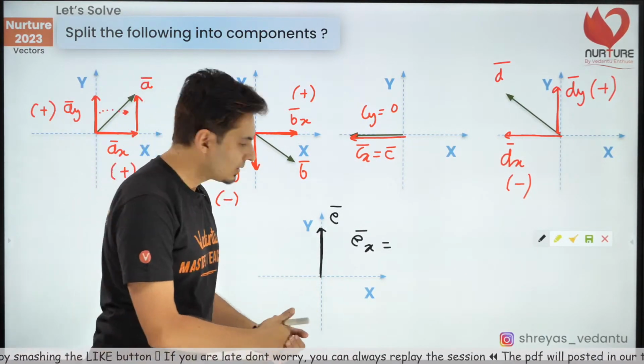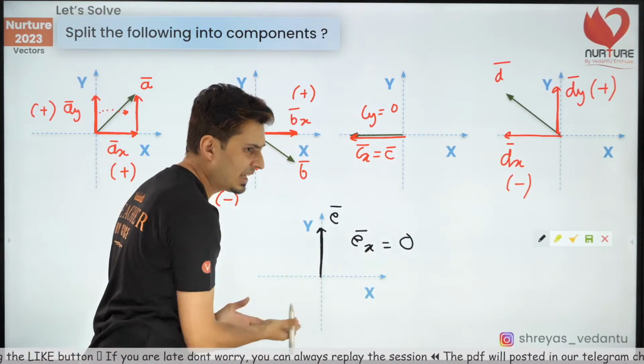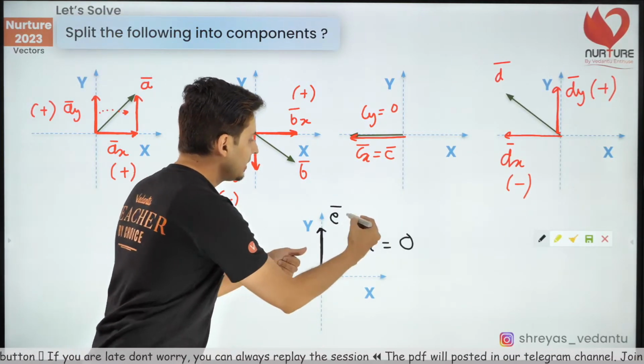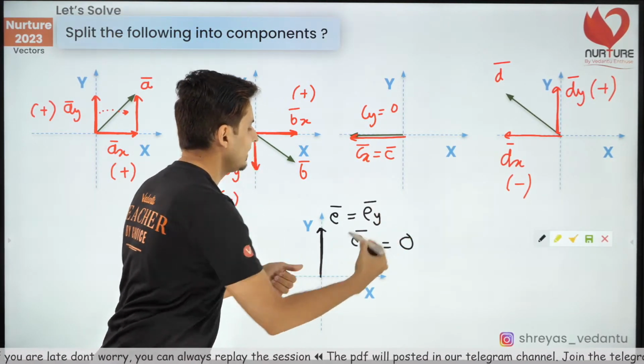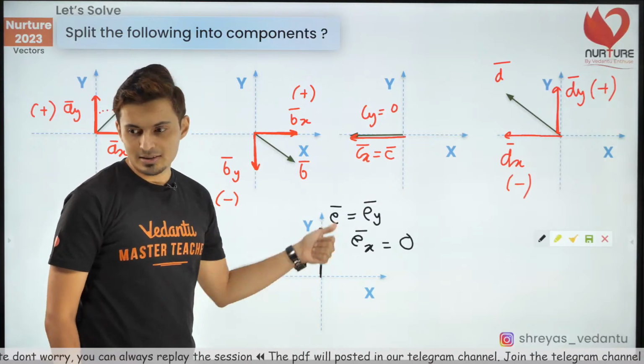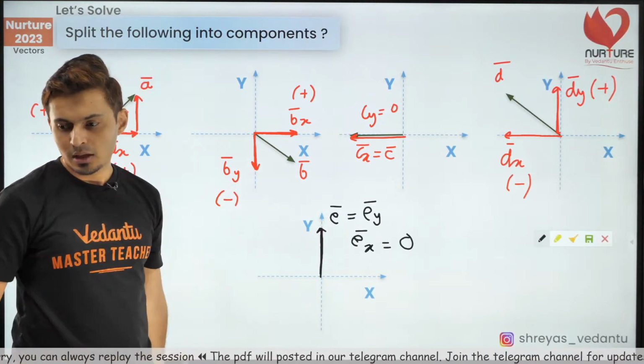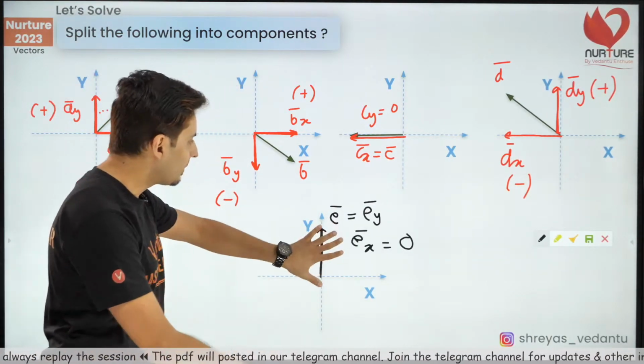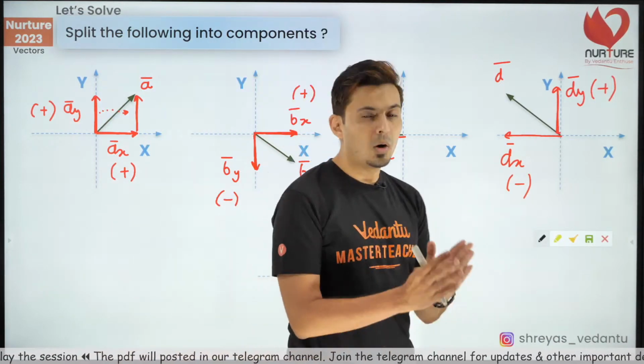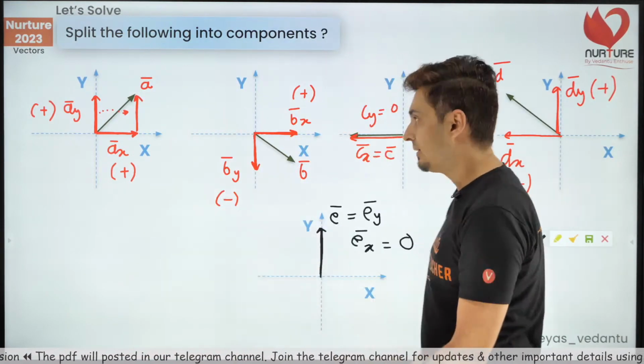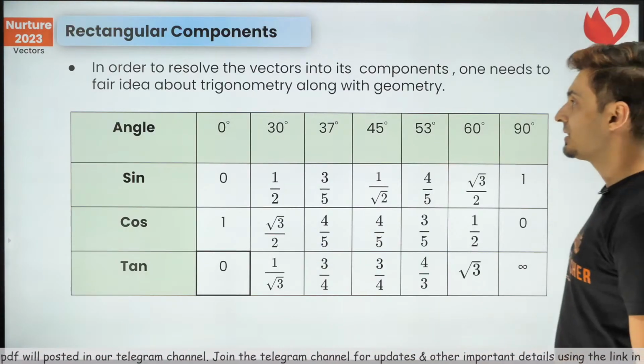Yes, chat box. Very good. It's going to be 0. There is nothing in x. And the y component? The y component is the vector itself. Great. Hello Jaya Surya, welcome aboard. That's how this works. So now you got a hang of how to split the vectors. Let's see what's the magnitude of these vectors.